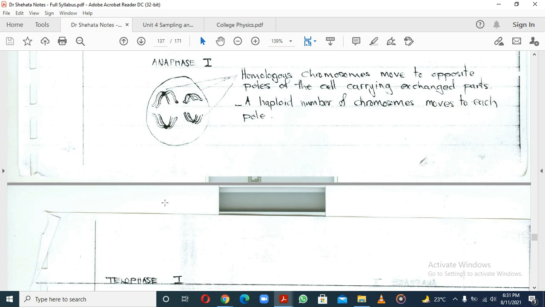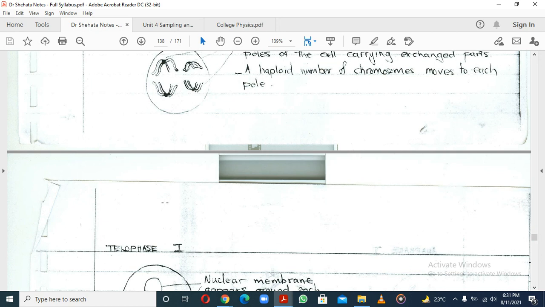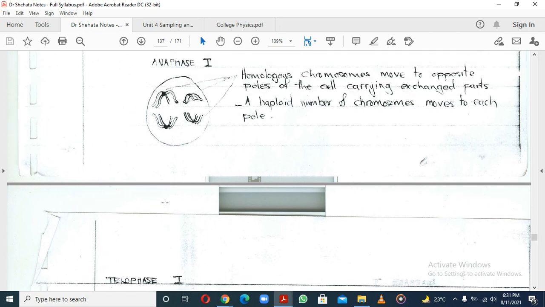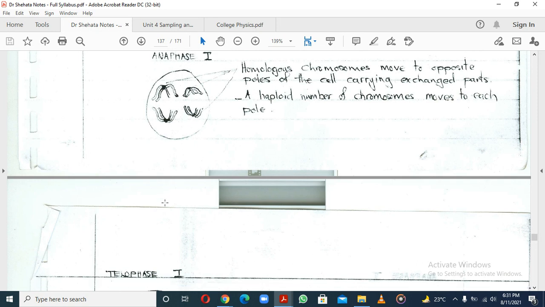A haploid number of chromosomes moves to each pole, meaning the number of chromosomes has been halved, because you are separating the homologous chromosomes. So they'll ask you in meiosis, at which point is a haploid number of chromosomes formed? It's anaphase.